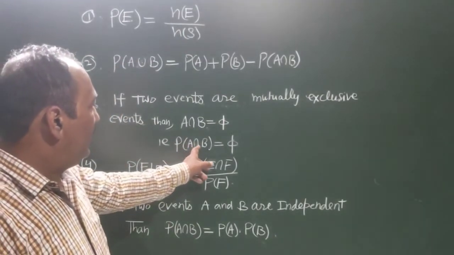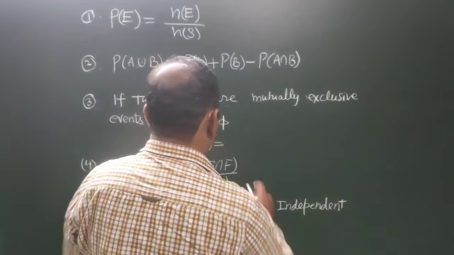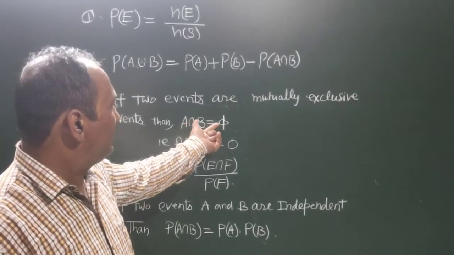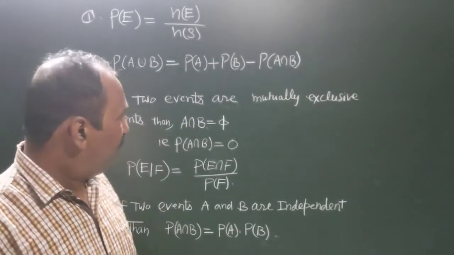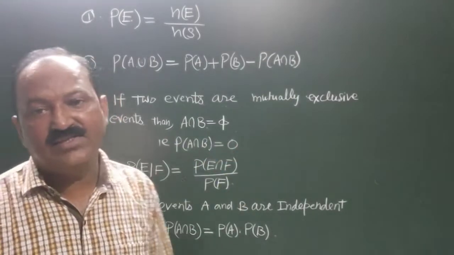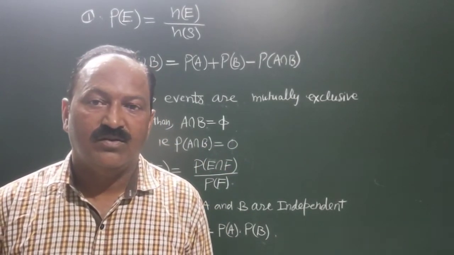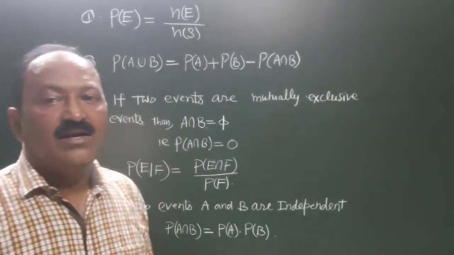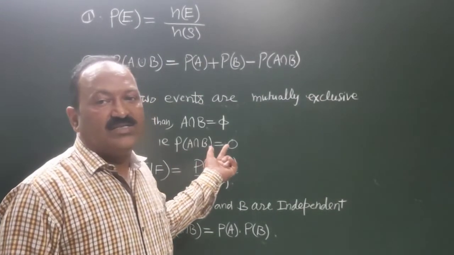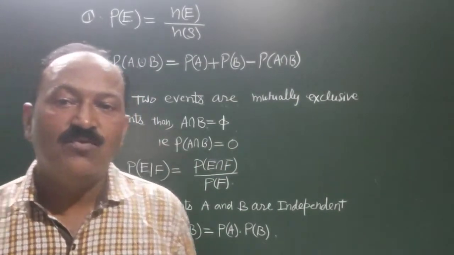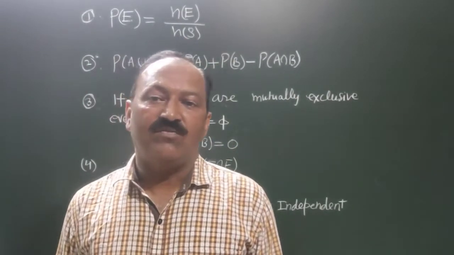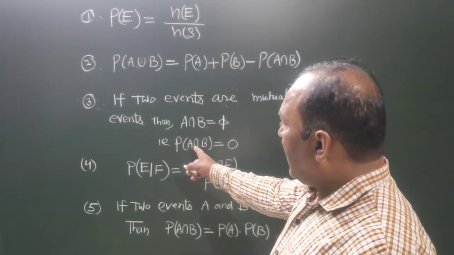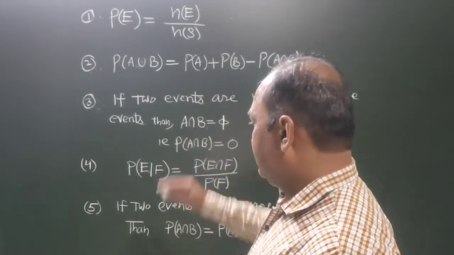Therefore, the probability of A intersection B will be equal to 0, because the number of points in the event A intersection B is equal to 0, therefore n of A intersection B upon n of S will be equal to 0. So if two events are mutually exclusive, then the probability of their intersection will be equal to 0 because there are no points in the intersection of these two events. So this is the formula for two mutually exclusive events.